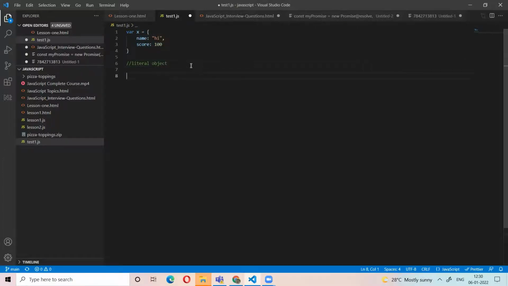Otherwise, there is another way, using the constructor. Okay. What is the constructor? So using the constructor, we create the object. Let me give you an example. For example, I have the function.